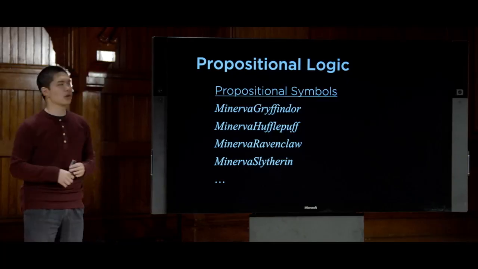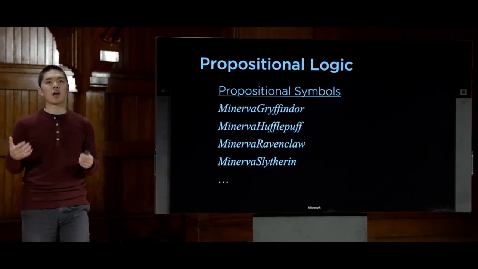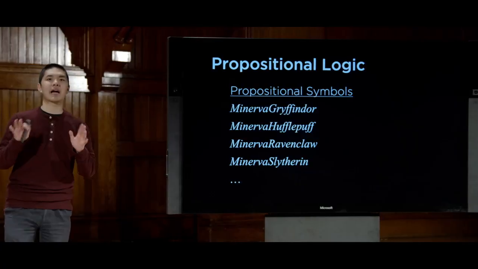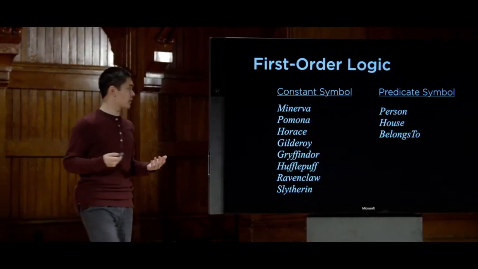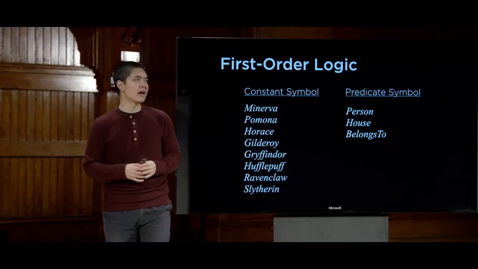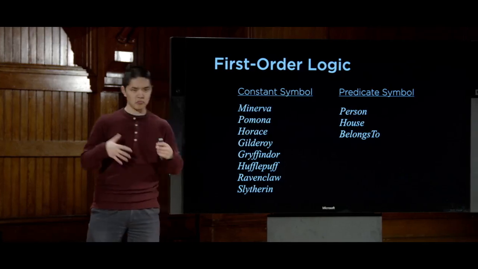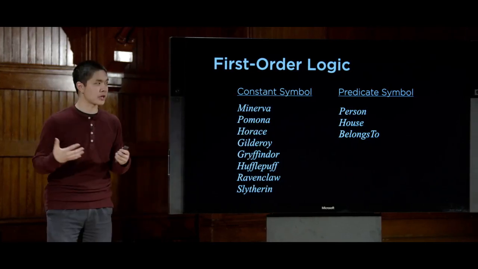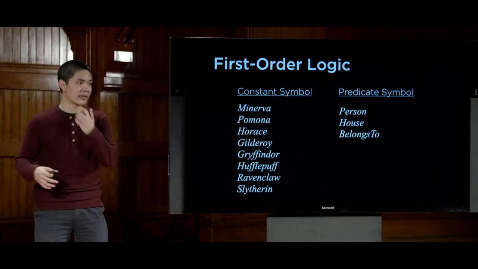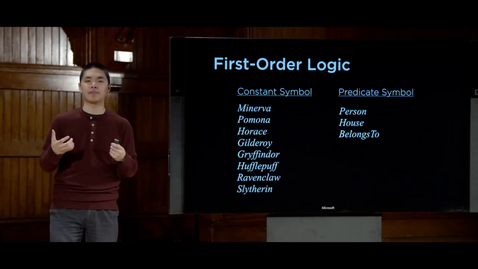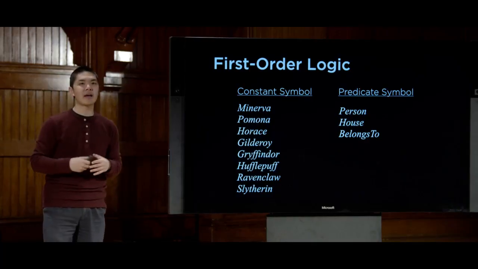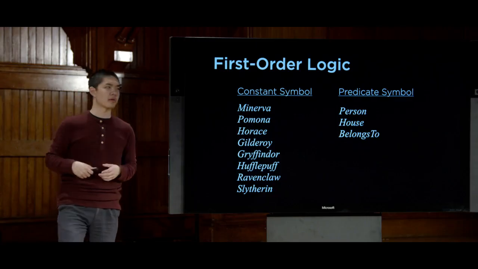And also, I would have liked to not have had so many different symbols to represent what really was a fairly straightforward problem. So first-order logic will give us a different way of trying to deal with this idea by giving us 2 different types of symbols. We're going to have constant symbols that are going to represent objects like people or houses, and then predicate symbols, which you can think of as relations or functions that take an input and evaluate to true or false, for example, that tell us whether or not some property of some constant or some pair of constants or multiple constants actually holds. So we'll see an example of that in just a moment.